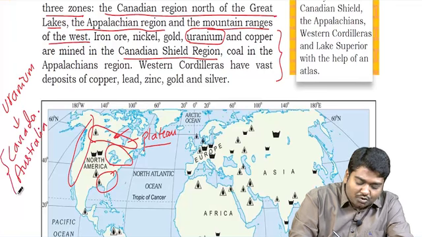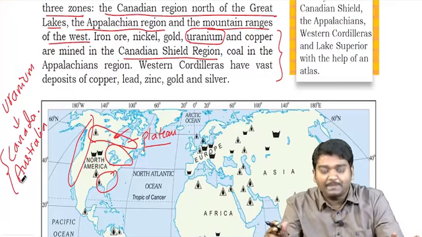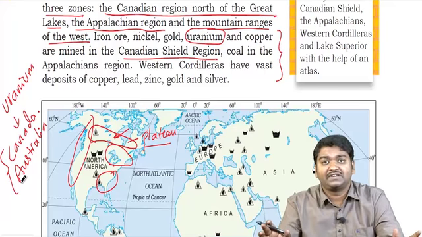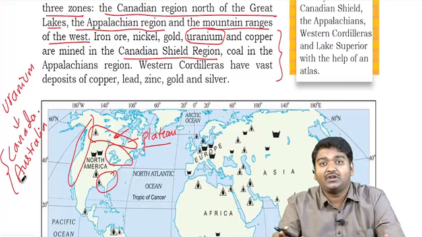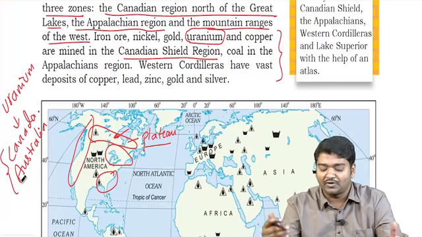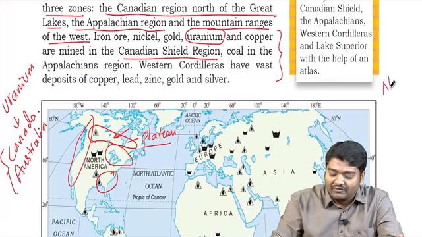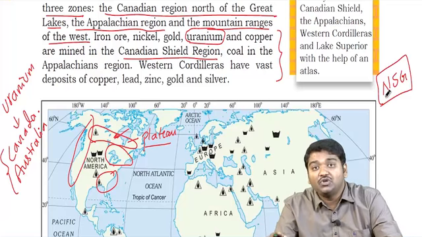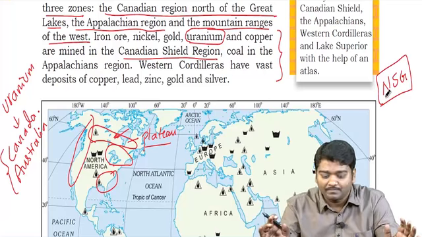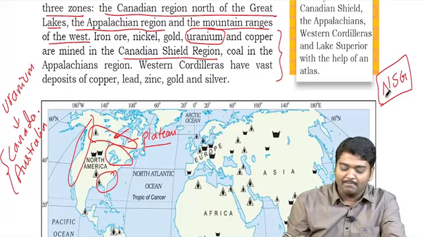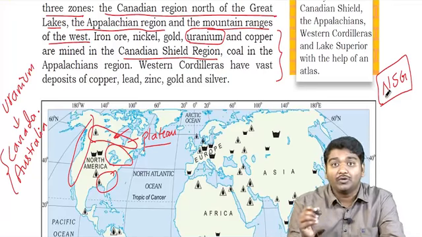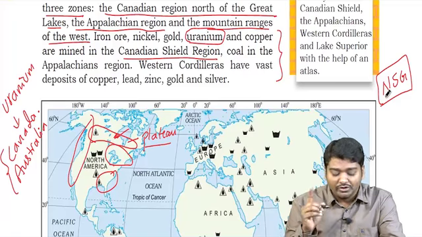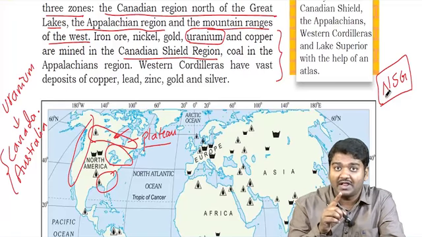UPSC may ask you a question anytime with respect to uranium. The reason is India doesn't have enough uranium and we are actually dependent on other countries for uranium. And this is the reason why India wants to be a member of the NSG, that is the Nuclear Suppliers Group. Is it fine? Now it is mandatory for you to look at uranium reserves in the world and you should remember Canada and Australia have it.